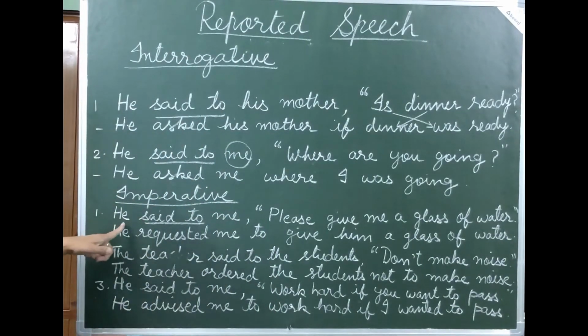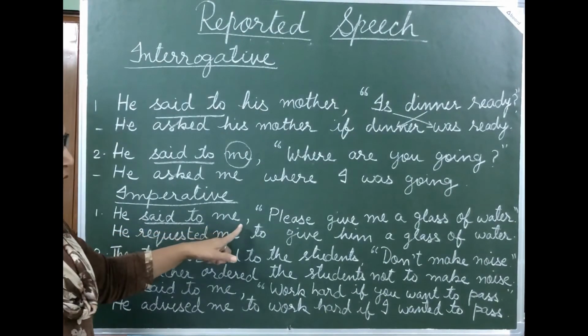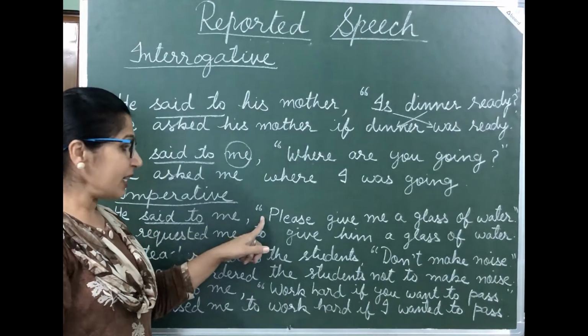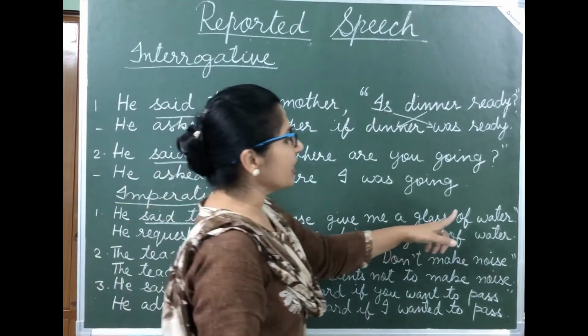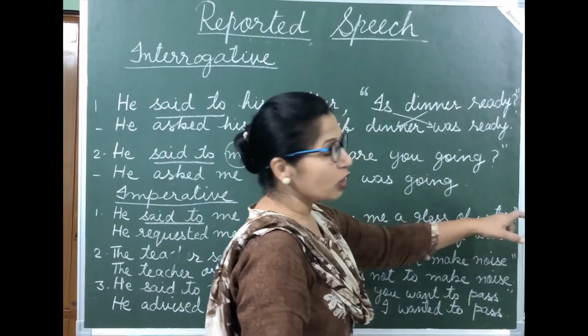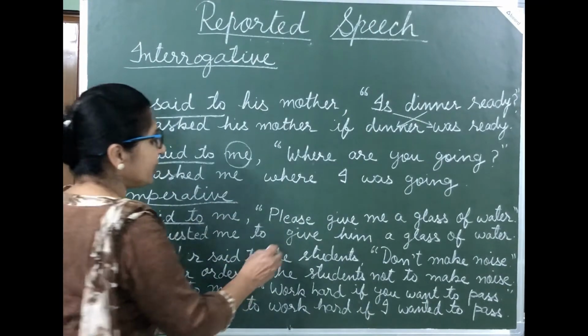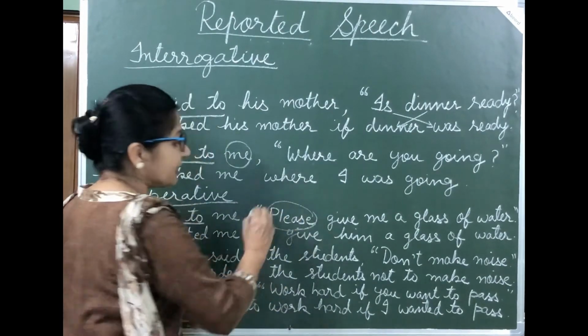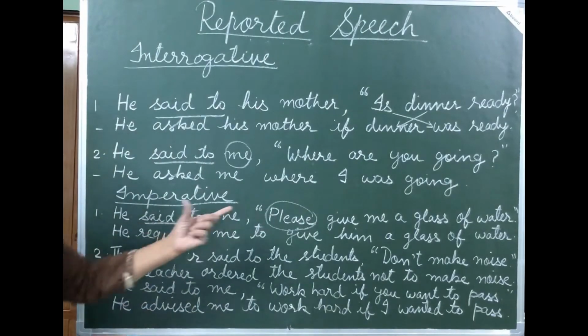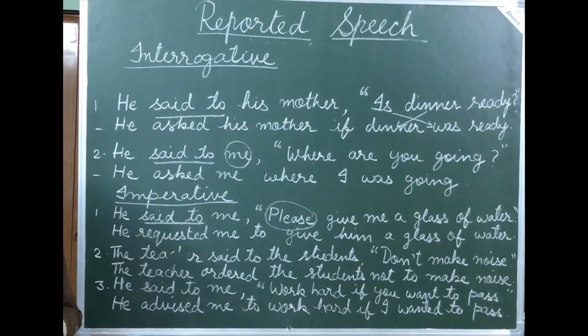Now here we have, he said to me, comma, inverted comma start, "Please give me a glass of water," full stop, inverted commas close. Now students, if in our sentence we have "please" or "kindly," then "said to" changes into "requested."